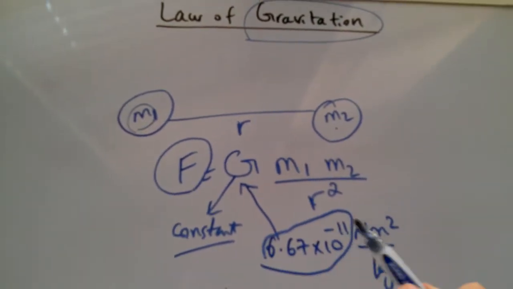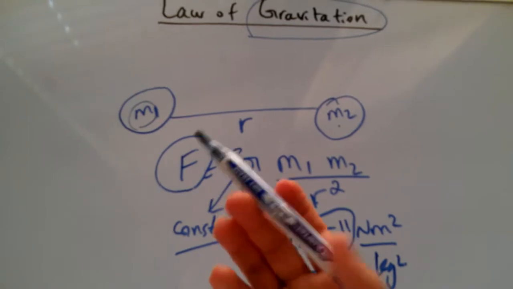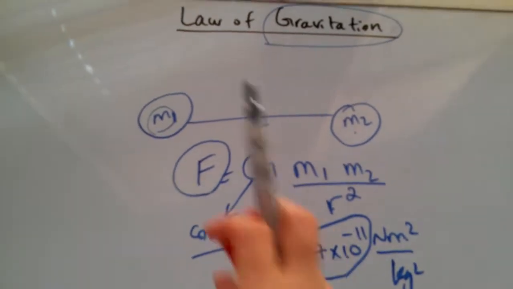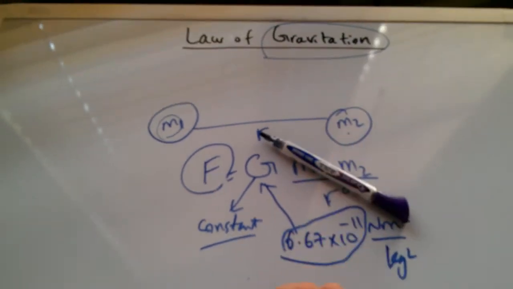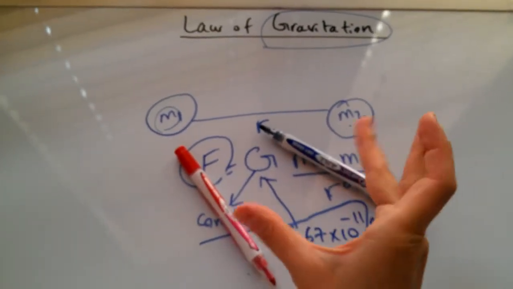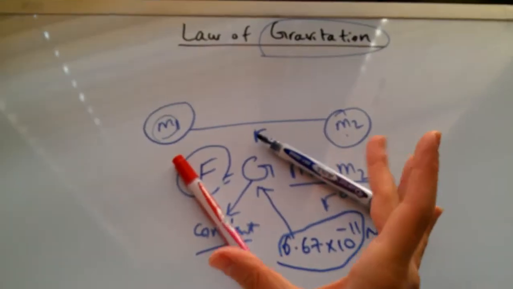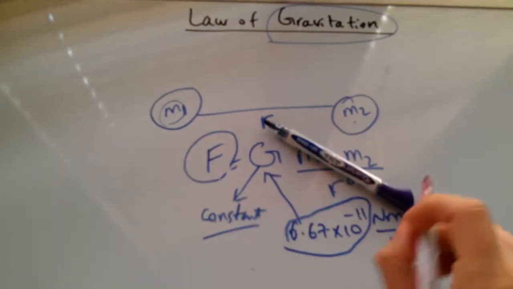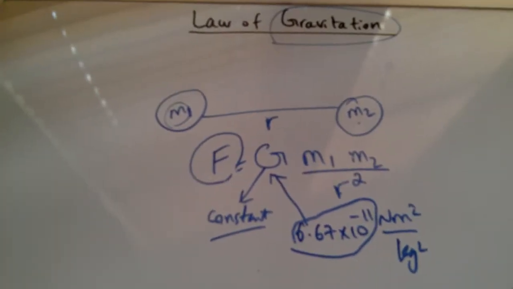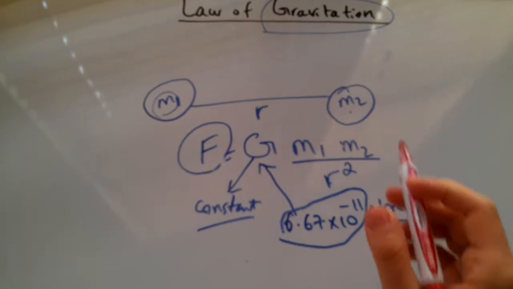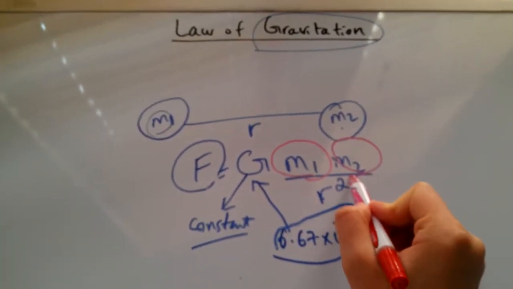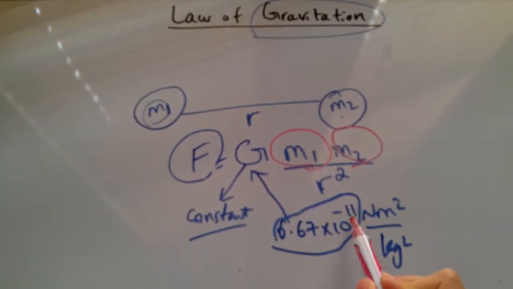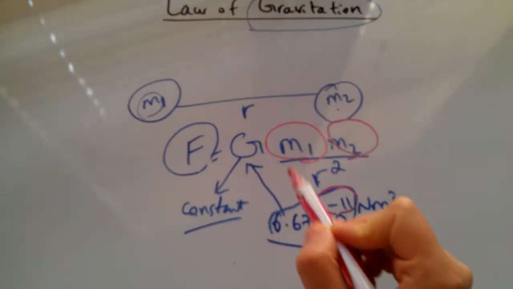The fact that we don't see, for example, these two markers attract each other, we don't see these two getting together, is due to the fact that this G is a very, very small number.